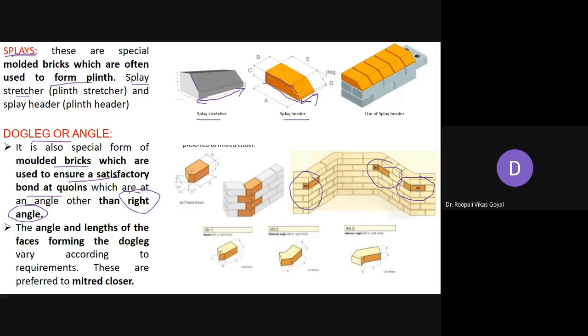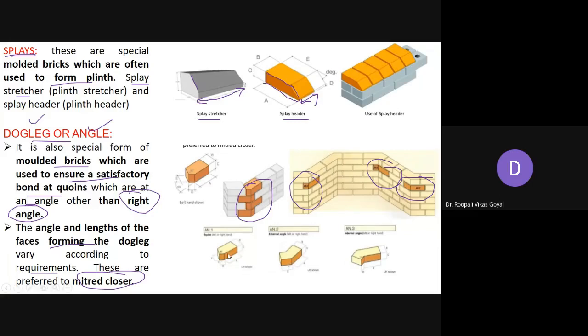So the angle and the length of the face forming the dog leg vary according to the requirement. So this angle and this length, all are specially molded bricks which are provided at quoins, and they are also called dog leg or angle, and sometimes they are preferred over the mitered closer. So mitered closer is also used at the corners. Instead of that, these special types of molded bricks are also preferred, which are called the dog leg or angle.